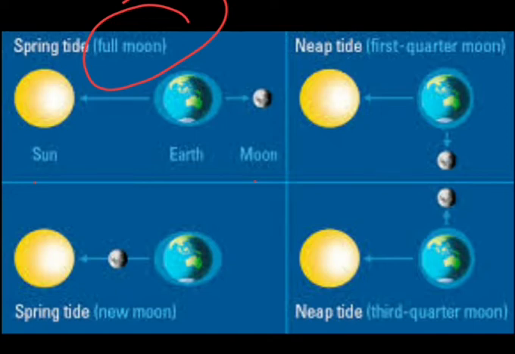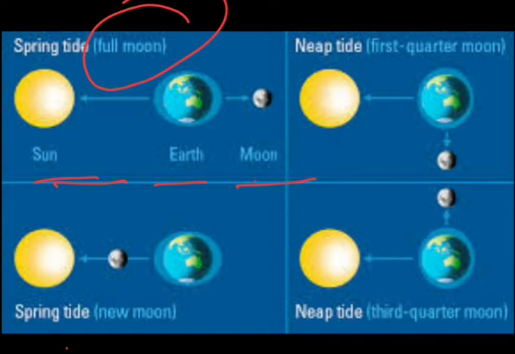So beta, during the full moon and the new moon, the sun, the moon and the earth are in the same line. Just look here, sun is here, earth is here and moon is here, in a straight line, the same line. And the tides are highest. So these tides are called spring tides. What are they called? Spring tides. Got it? Full moon.